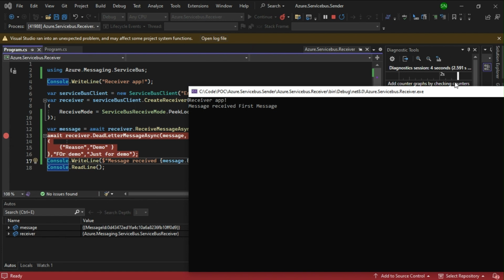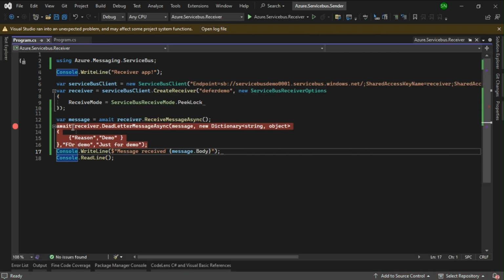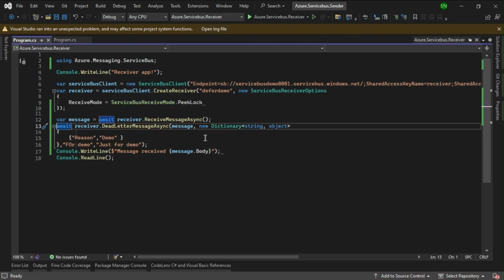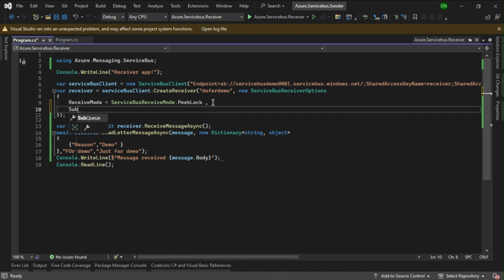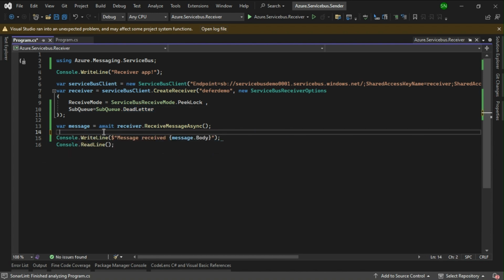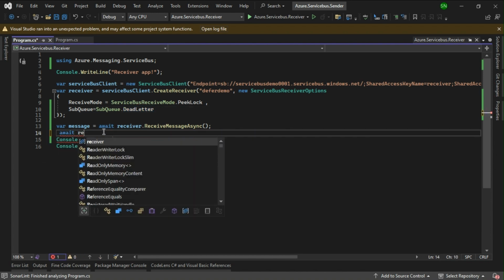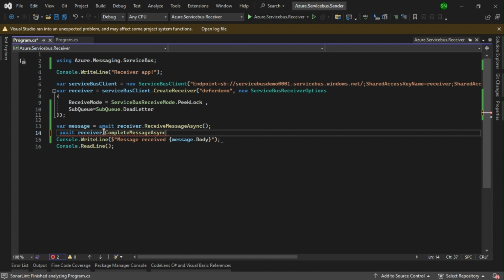That's it. Now when we receive a message from the dead letter queue, all those custom properties that we have added will come in the application properties. To receive that, we are going to mark the sub queue as dead letter. We are going to receive that, and with receiver dot complete message, we are going to complete this message.